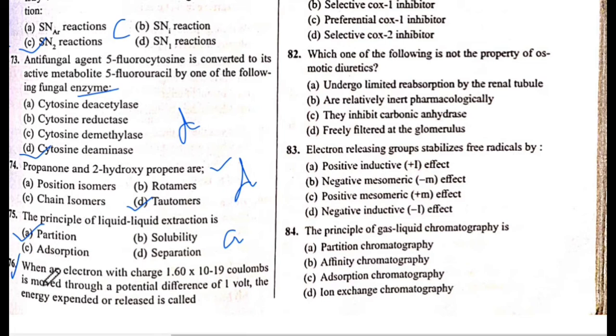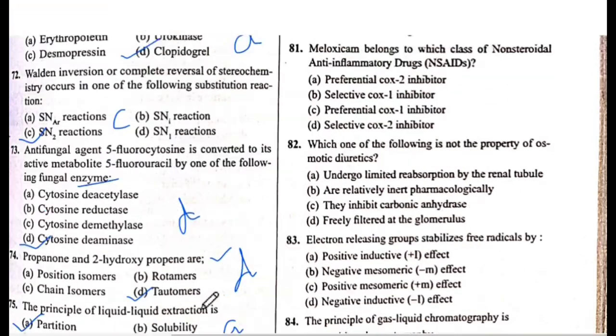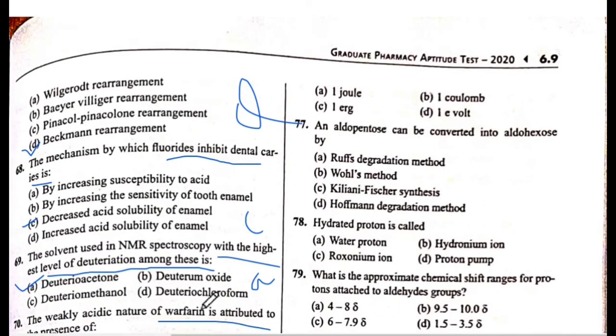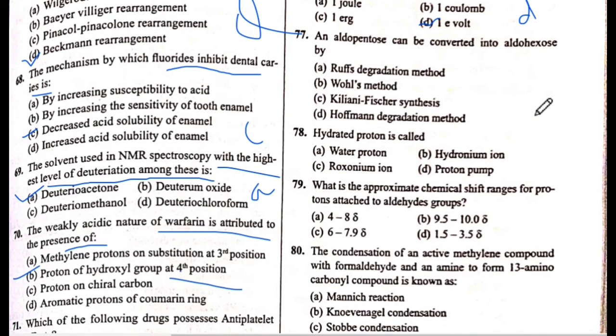76 question number. When an electron with charge 1.60 × 10^-19 coulombs is moved through a potential difference of 1 volt, the energy expended or released is called... The answer is D, 1 electron volt. The answer is D. Next is 77 question number.